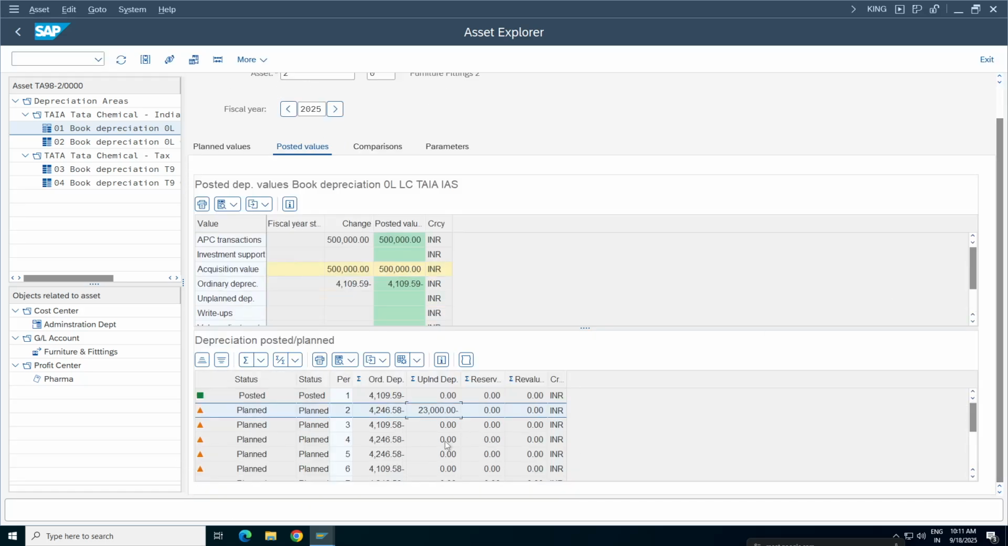So updated. Happy? Yes. So now when you execute the depreciation for the second period, the system has to calculate 23,000 plus 4246.58. Is that the right statement? Correct. Okay, let us see. So Sakshi, you understood now what happened? Yes, sir.